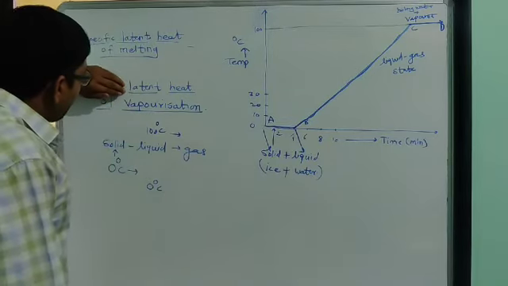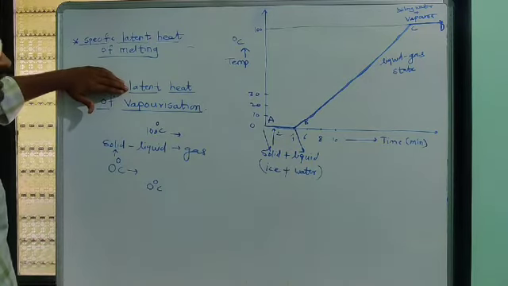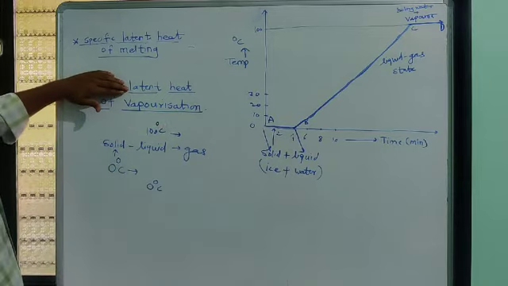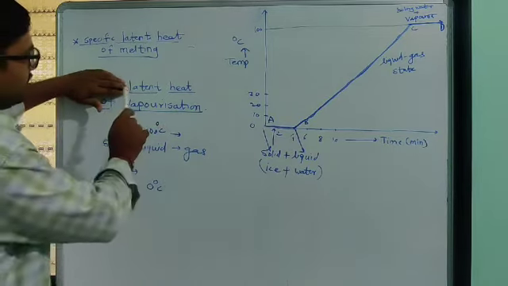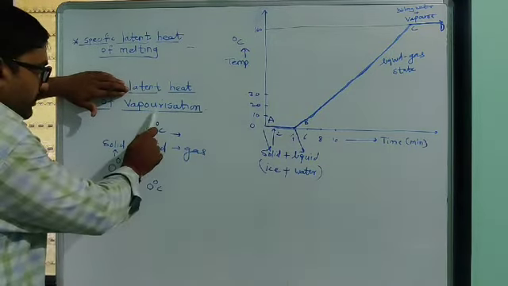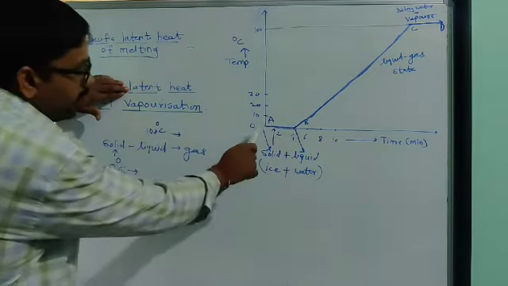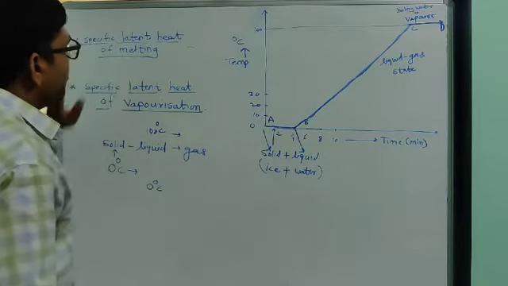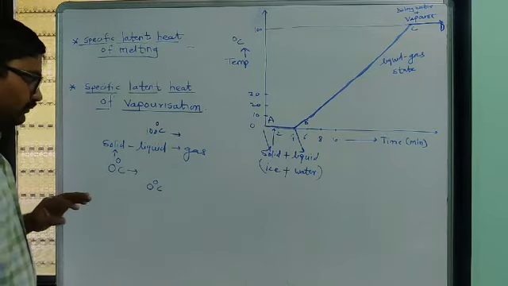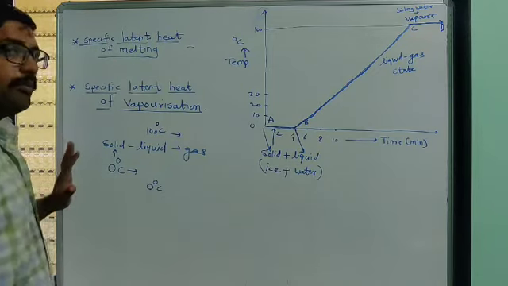So at that 100 degrees Celsius, whatever heat we supply to that substance, due to that the boiling water gets converted into vapor. So that heat is called the latent heat of vaporization, because water vapors are formed here from the boiling water. And the other one is the latent heat of melting. Okay, so you have to remember these two points: latent heat of melting and latent heat of vaporization.